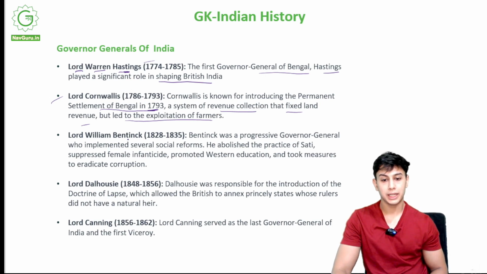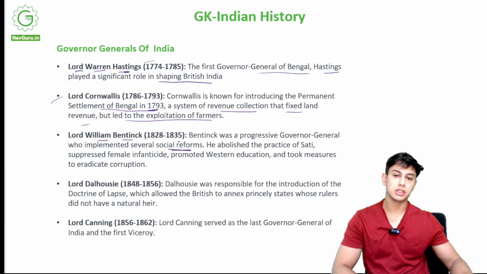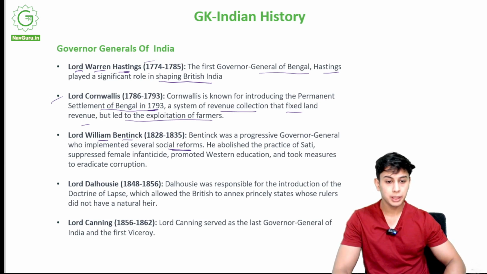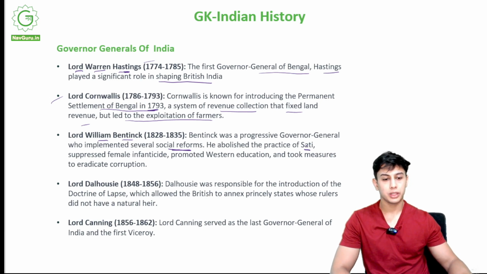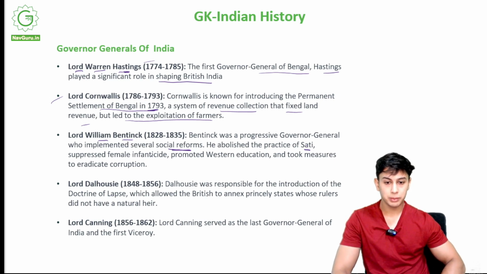Lord William Bentinck. Okay, Lord William Bentinck. Bentinck was a progressive governor general who implemented several social reforms. He tried to change the social structure of India. He abolished the practice of sati. So sati was a practice where if the husband dies, the woman burns herself. That is the practice of sati. It was abolished. He suppressed female infanticide.